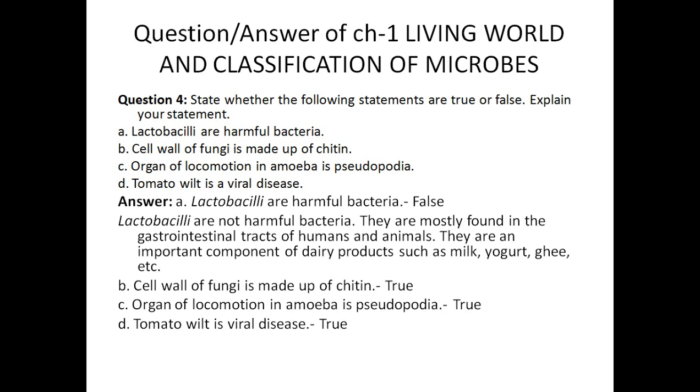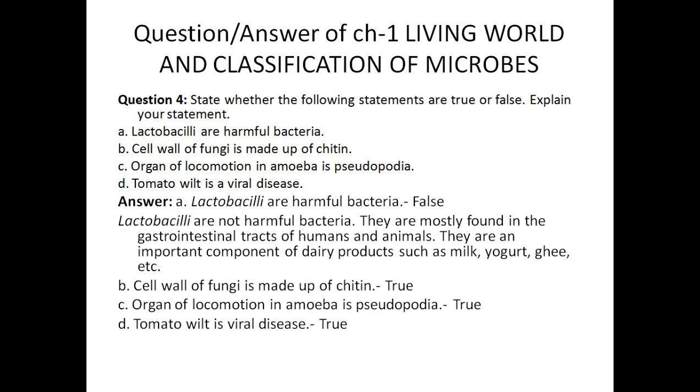You can see the picture of paramecium given here. In paramecium, cilia is the locomotory structure, while in amoeba, pseudopodia is the locomotory structure.